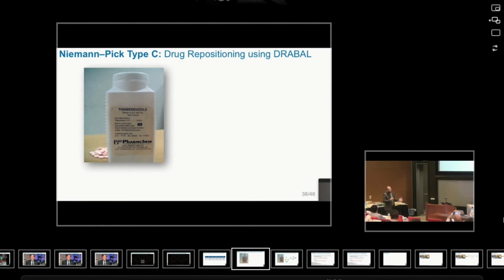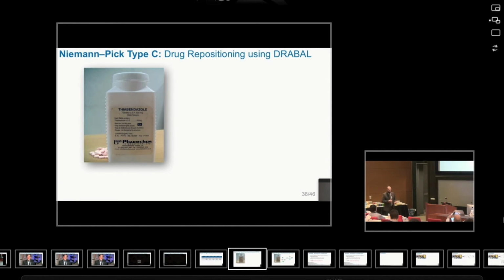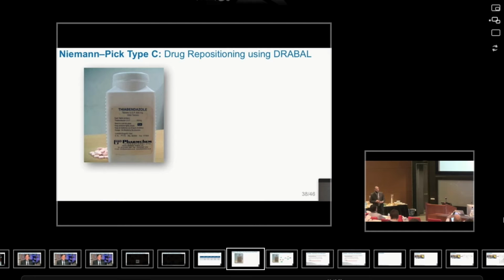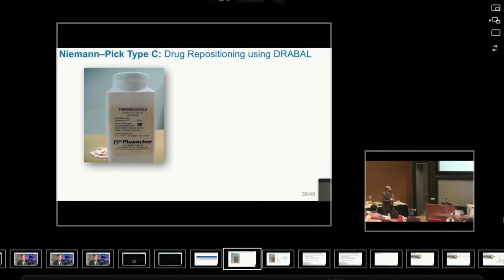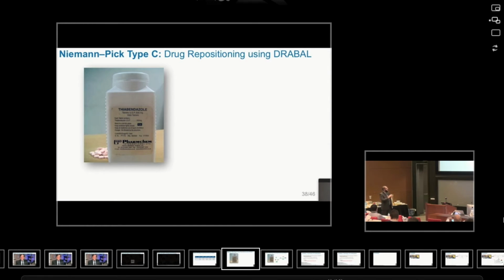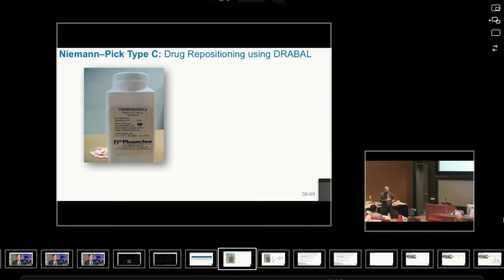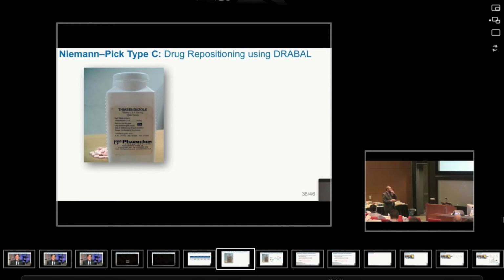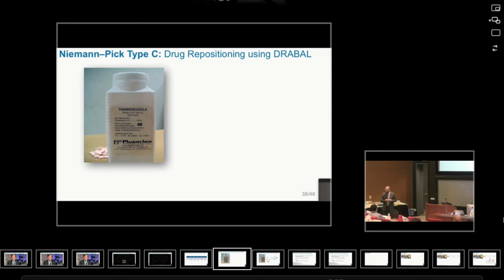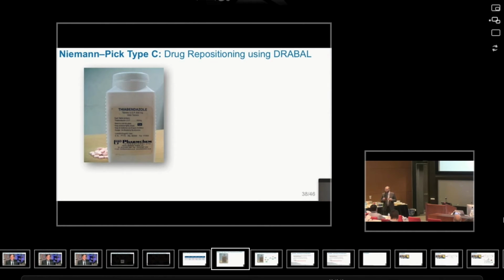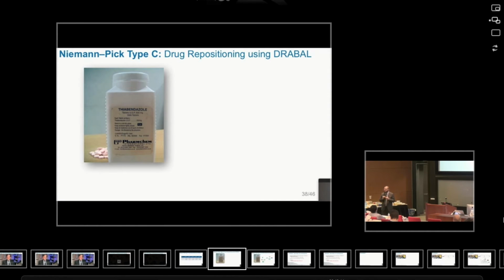So this is a drug called thiabendazole. It's a drug that is originally used against a variety of nematodes, types of worms that can live in the human body or in animals. It is described as an oral aryl hydrocarbon receptor agonist that reduces levels of a protein called cathepsin C. And the overexpression of that specific protein is one of the characteristics of NPC disease.